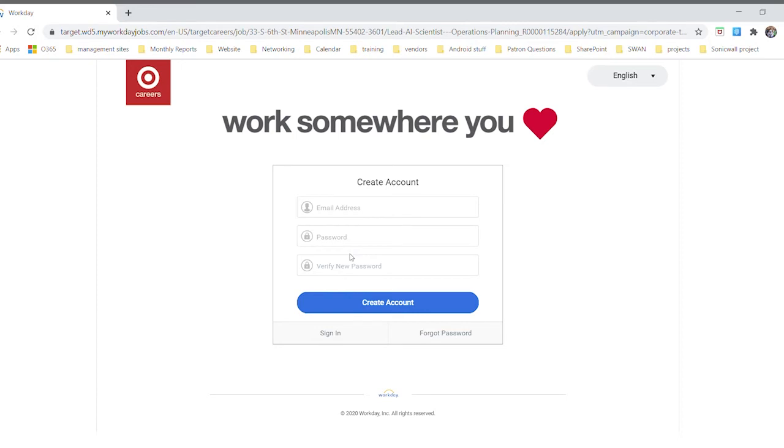Again, this is going to be specific to whatever company you apply for. So if you apply with Target, you would have a different account there than you would if you created one for Home Depot as well, or for AT&T, or whatever companies you apply for. So they're all going to require their own accounts with this. That's another one of the reasons that working with LinkedIn is a little bit easier, because you can have that one central account instead of creating an individual one with all the different sites. So with that, let's go and learn a little bit more about using LinkedIn to help find and apply for jobs.